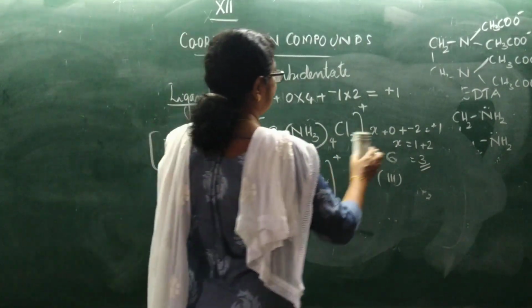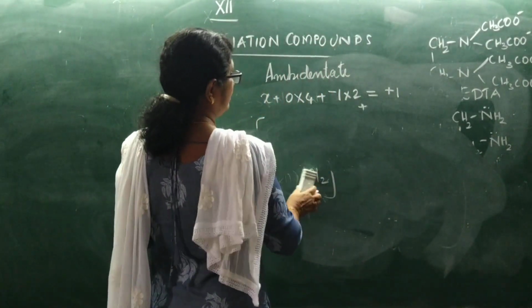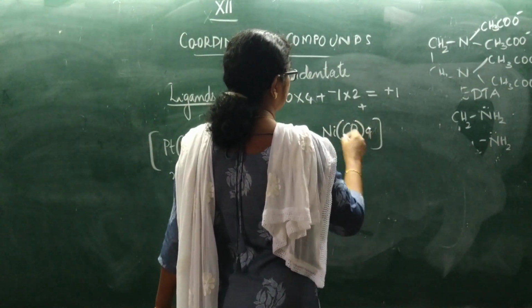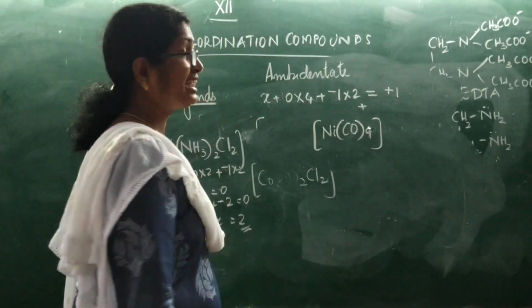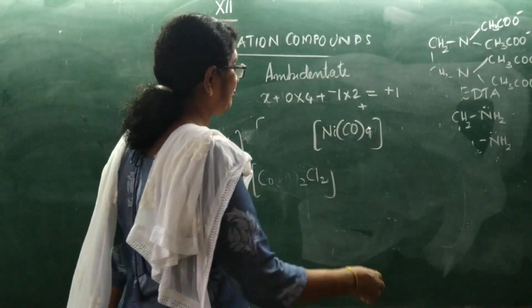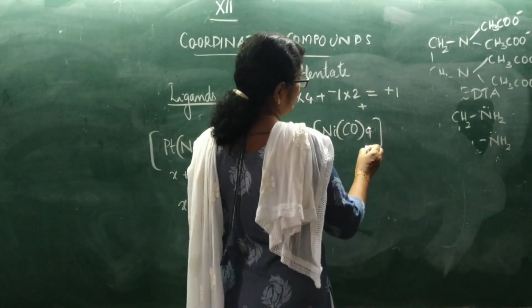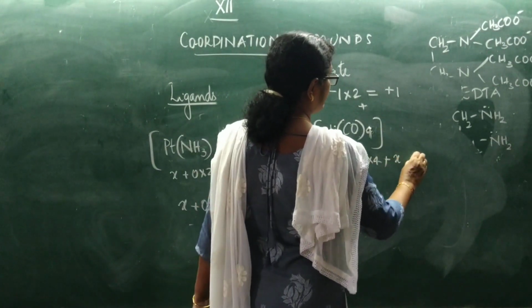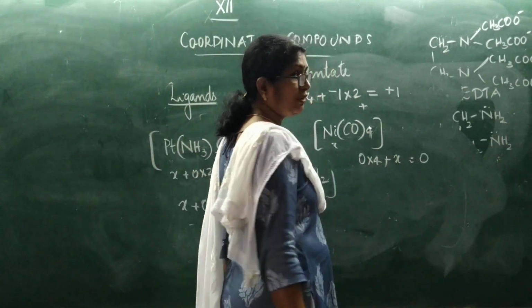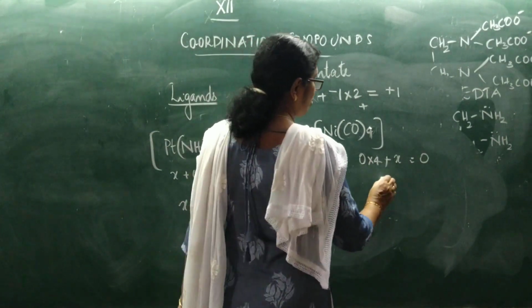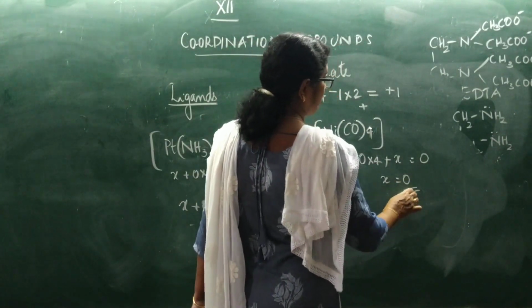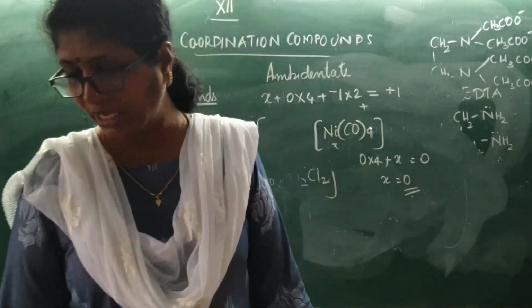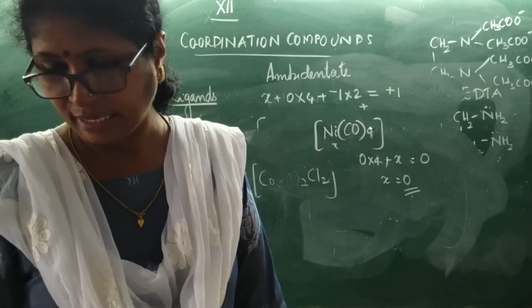What about this one? Ni(CO)4. What is the oxidation state of the central metal atom here? Carbon monoxide is a neutral molecule, so it is 0. 0 into 4 plus we don't know this, put it as X. It's a neutral molecule, so the total of the oxidation state is equal to 0. So X is equal to 0. So it is 0 oxidation state. Understood? So this is about the oxidation state of the central metal atom.